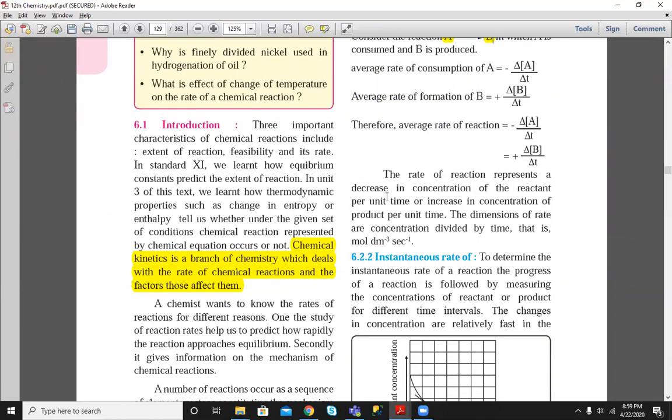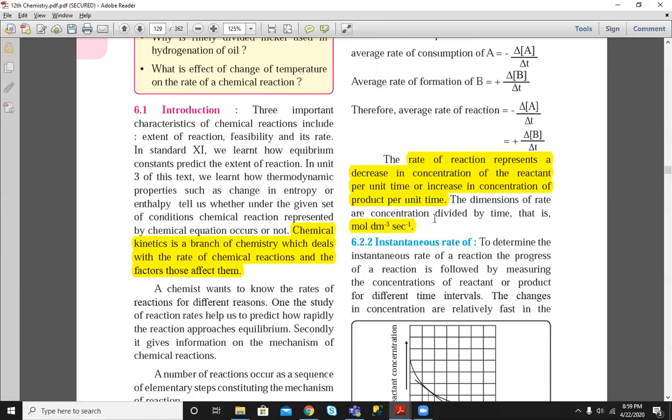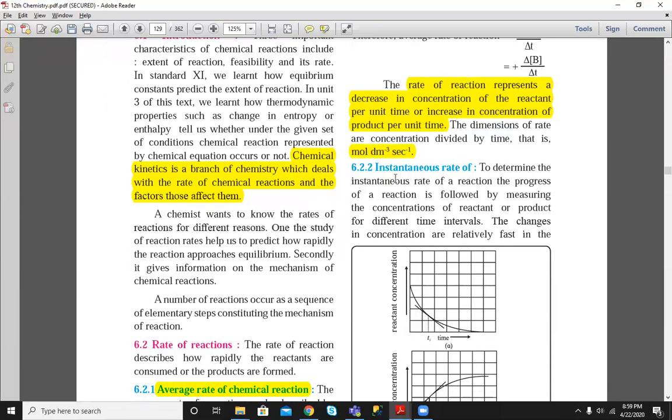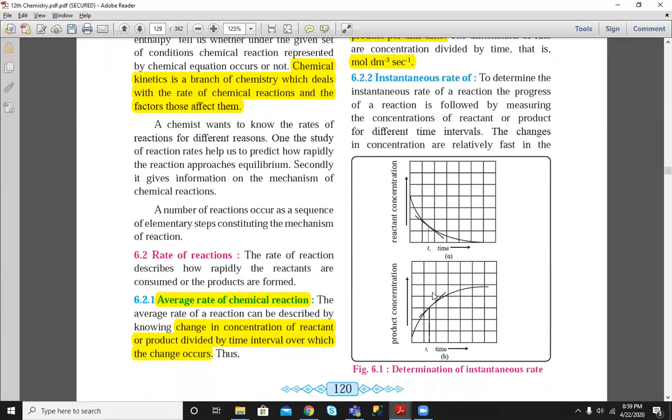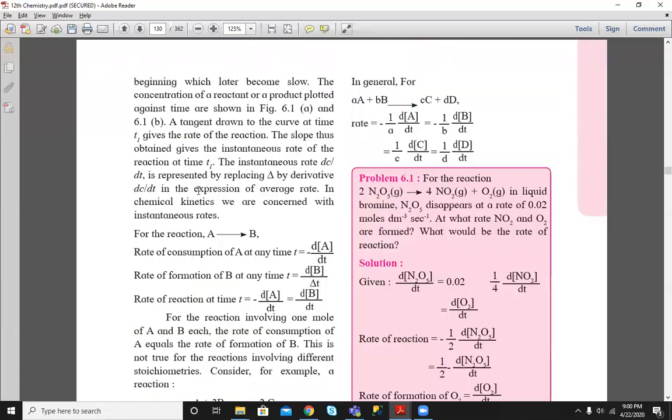Okay, so rate of reaction represents a decrease in concentration of reactant per unit time, or increase in concentration of product per unit time. What is the unit of rate of reaction? Mole per dm³ per second. Just remember. Next term is instantaneous rate. So always remember, whenever there is the term instantaneous, we consider a quantity in a very small interval of time. So it is nothing but the ratio of change in concentration within a small interval of time.